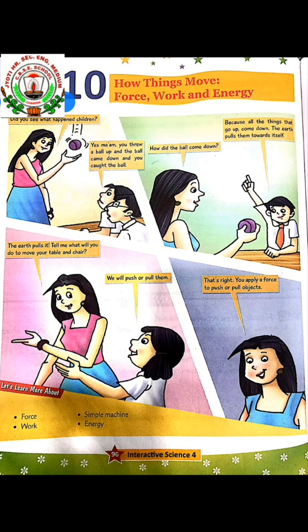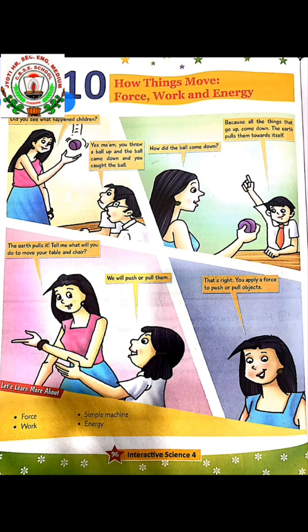Match the following: water, hydro energy; screw, a grooved nail; bottle opener, lever; solar heater, solar energy; geothermal energy, earth.